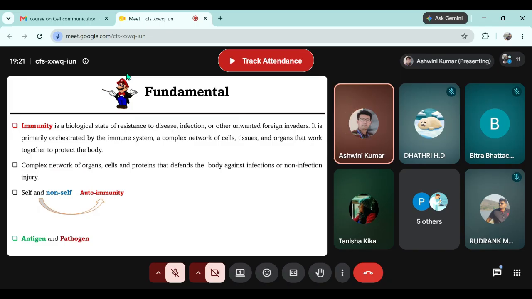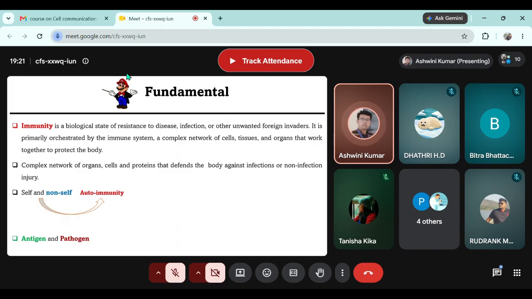Sir, a pathogen can be a living organism, a bacteria or a virus, whereas an antigen can be any biological molecule or any non-living particle. Exactly. So all the pathogens are antigens, but all the antigens may not be pathogens. Simple. Any living entity, though we cannot place virus into living or non-living, it's a particle. Virus is also always called a particle.